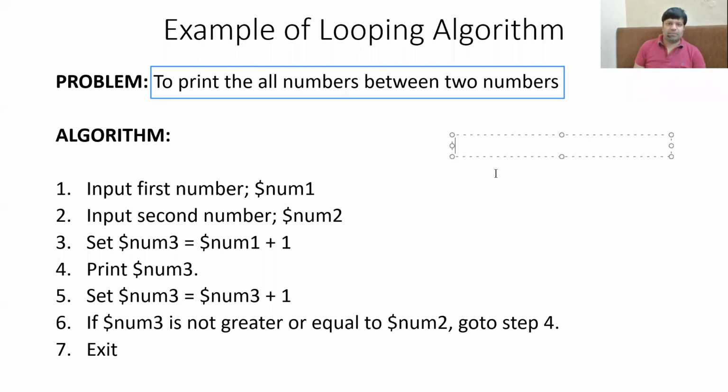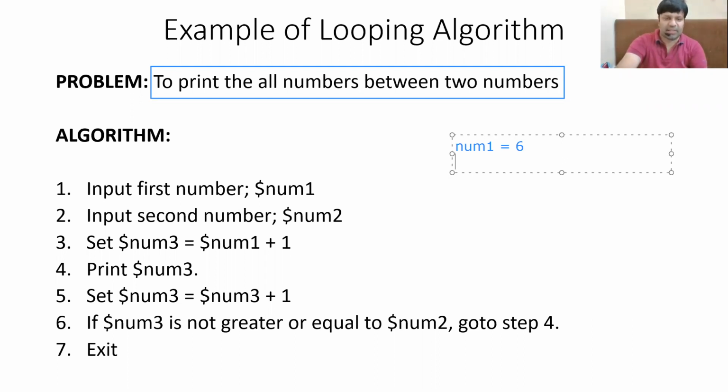So let us start. Step number 1 says input the first number. Let us suppose that the user enters number 1 is equal to 6. So the value of number 1 is 6. Then instruction number 2 is input the second number. Let us suppose that the user enters 10. So number 2 is equal to 10. So what should be the output of this program? We are to display all the numbers between these two numbers. That means 7, 8, and 9.